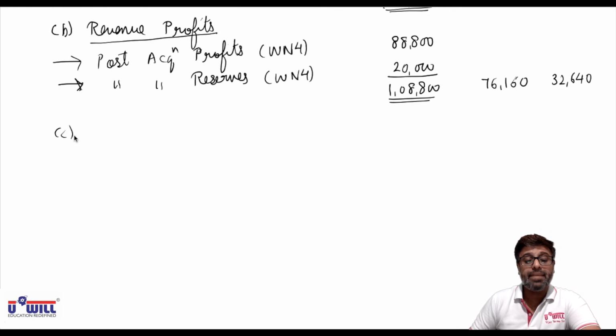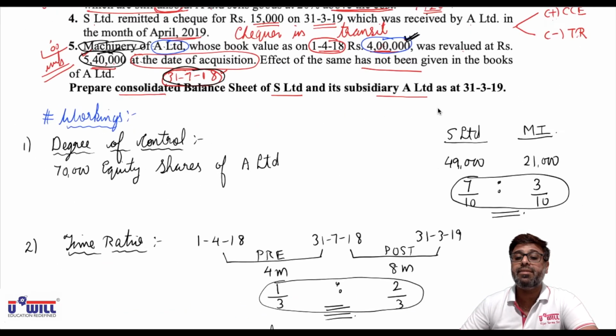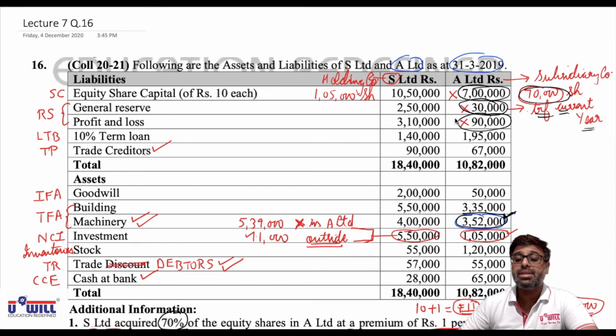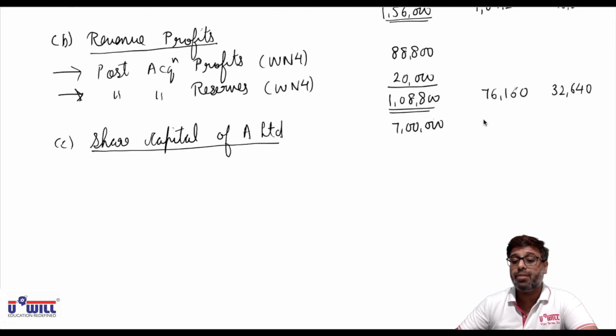Then, as the third item, we take the share capital of A Limited. Here the name of the subsidiary company is A Limited. So what is the share capital of A Limited in the balance sheet? Check it everyone. 7 lakh rupees. So that's 7 lakh into 7/10. What is the share of the holding company? 4,90,000. And 7 lakh into 3/10, 2,10,000. So what is the amount of minority interest we obtain?